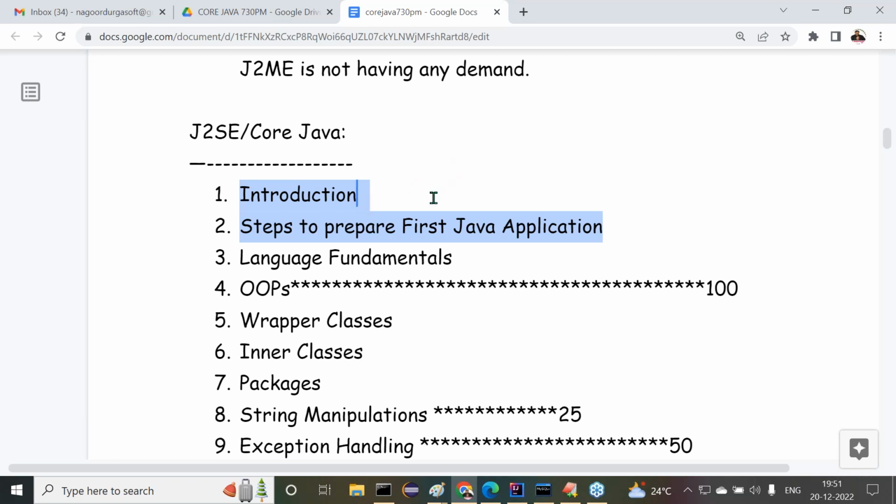Out of these two topics, the first one I started yesterday is steps to prepare first Java application. After completion of steps to design first Java application, then I'll start the introduction. Introduction is a theoretical concept only. For those completely from a non-computer science background, I'll discuss that first topic in the future, but immediately I'm giving information on how to write the first Java program, without any confusion. That I already started yesterday, right?